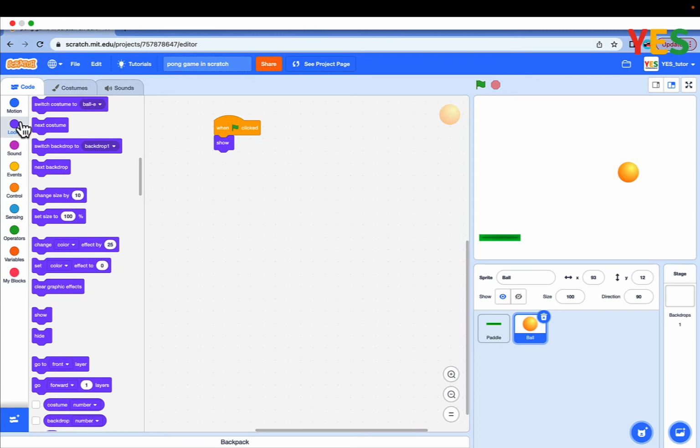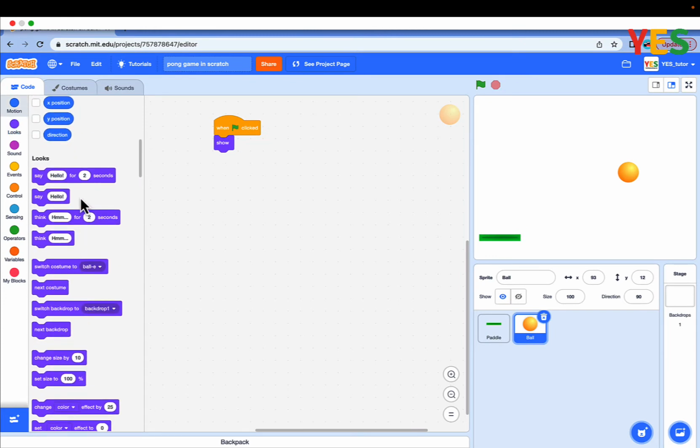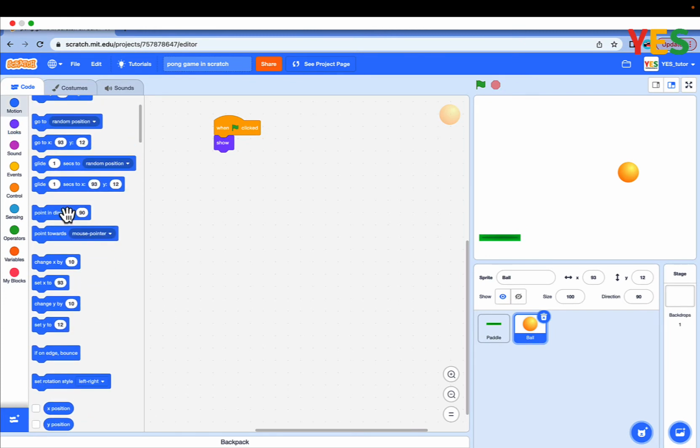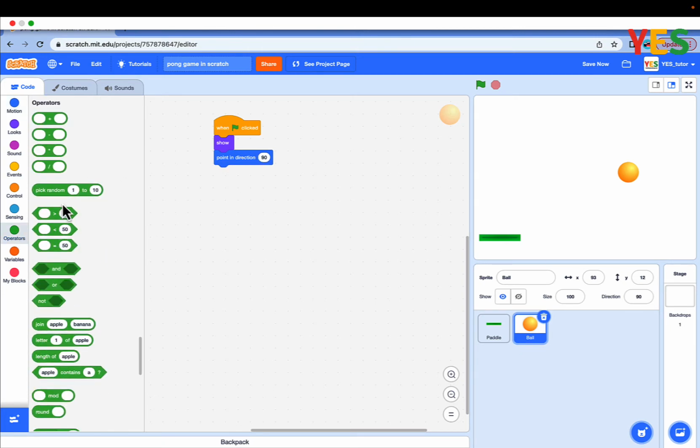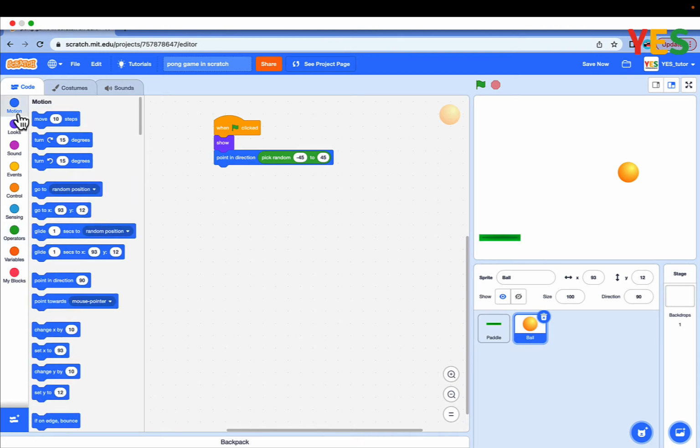And then drag out a point in direction. Go to operators, drag out a pick random and put it in the point in direction. And set it to -45 to 45. And go to motion, drag a go to XY and set both values to 0, 0.